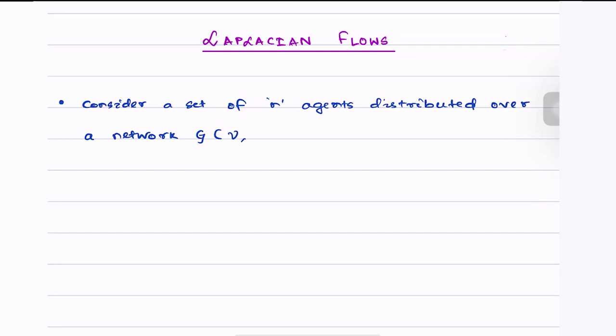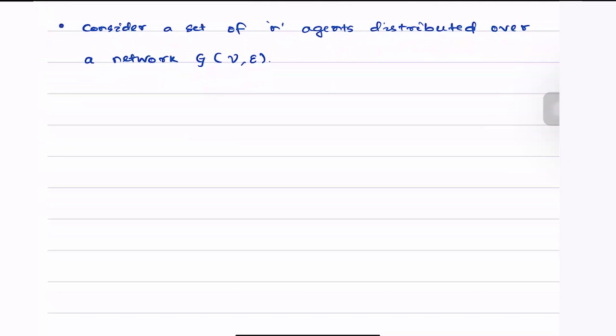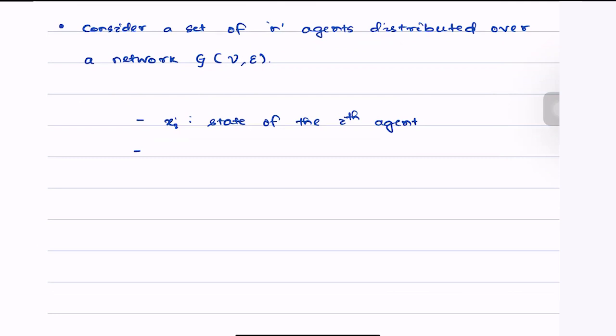Network G with vertex set V and edge set E. Let x_i denote the state of the ith agent. Our objective is to achieve consensus among the agents.